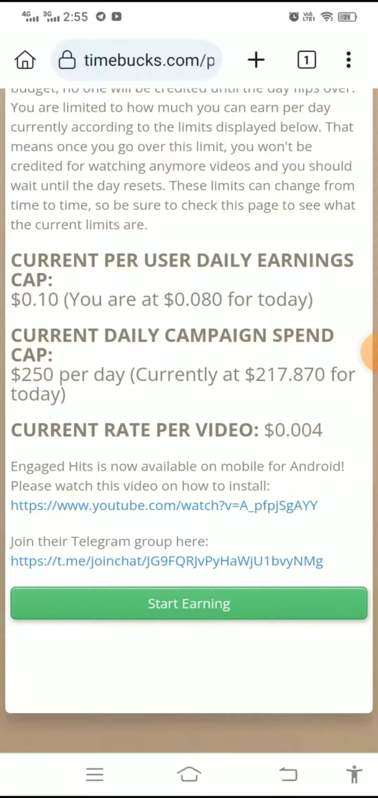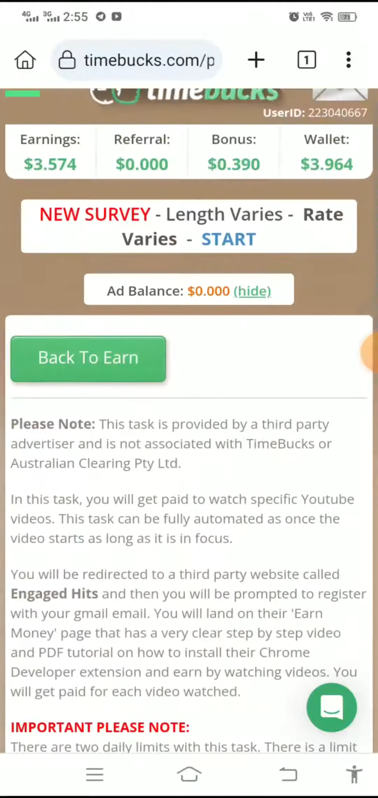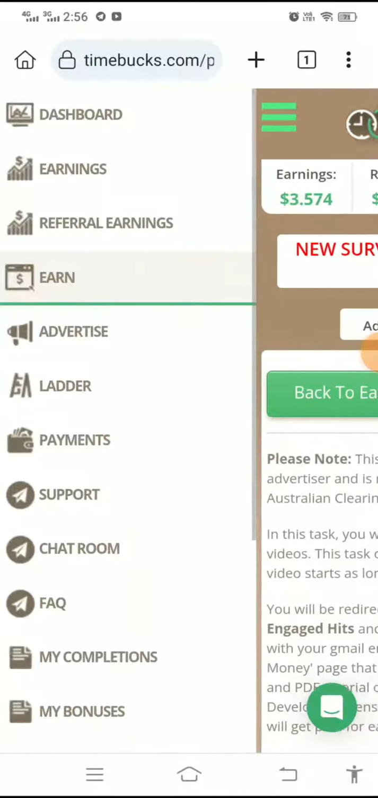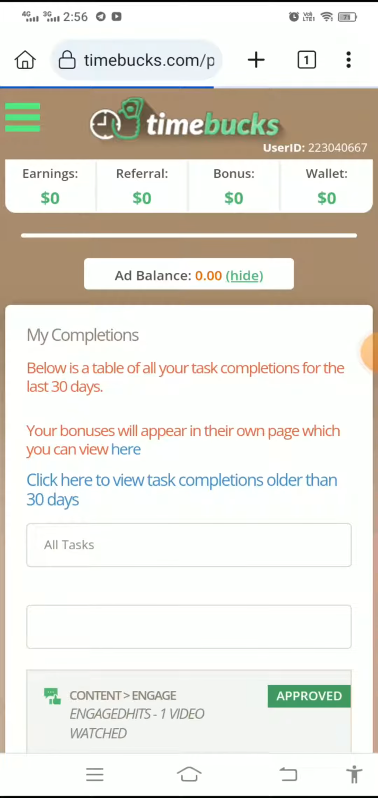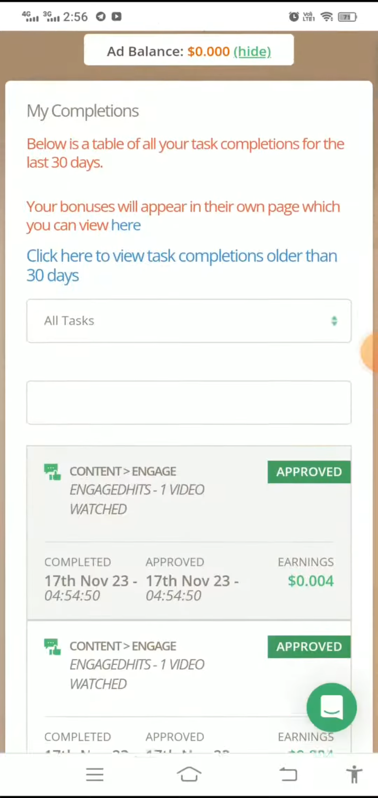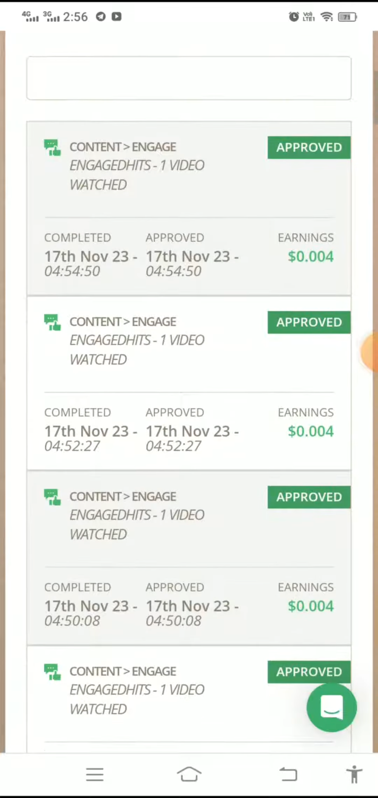So I log into my account and tell you why my video count is not added as credit in my Timebucks account. Click on the 3 green lines on the top left side. As I click on them, select the My Completion tab. Now check my 20 Engaged Hits videos which are added in my Timebucks account. Let's get started to count them.